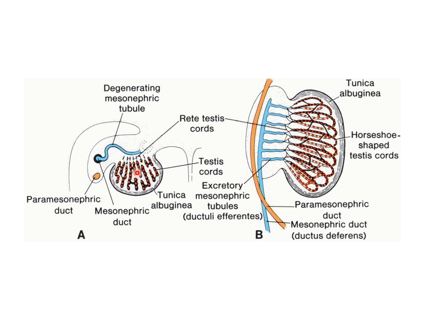Now some cells of the original mesenchyme of the gonadal ridge differentiate into interstitial cells of Leydig, and during the 6th and 7th week of development, these cells begin to secrete androgenic hormones known as testosterone and androstenedione by the 8th week. These hormones induce the differentiation of genital ducts and external genitalia toward a male pattern.